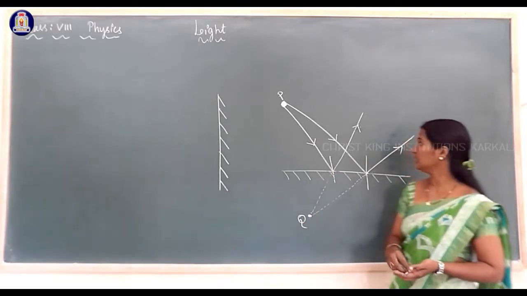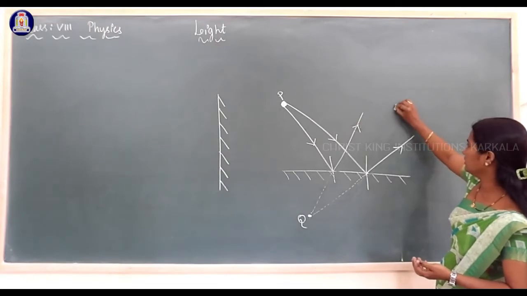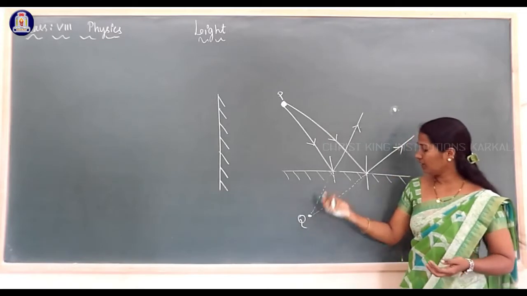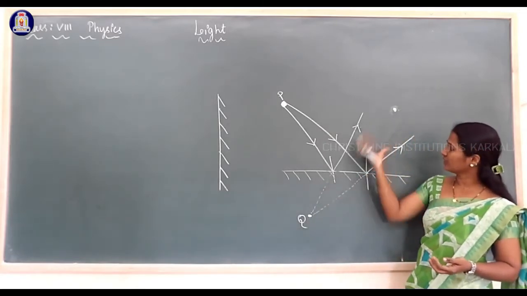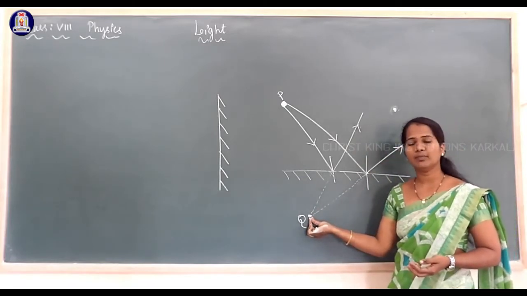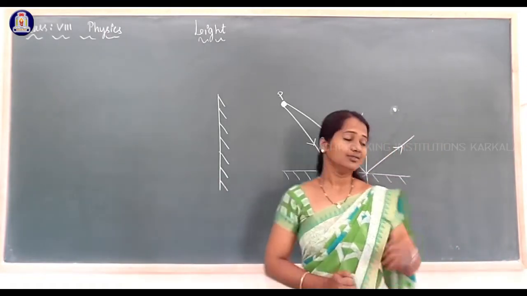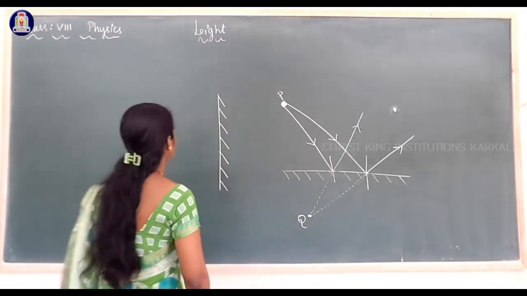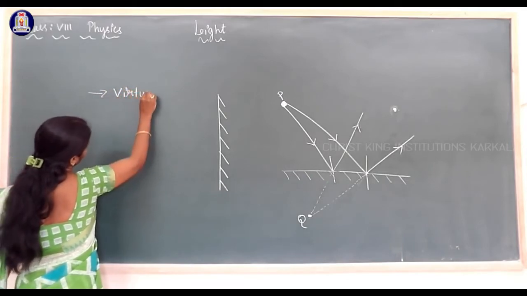So, if we see from this point, we feel that the image is formed at Q and we feel that these reflected rays come from the point Q. So, this is the point where the image is formed. So, what is the characteristic of this image? This image which is formed at point Q, we call it a virtual image.